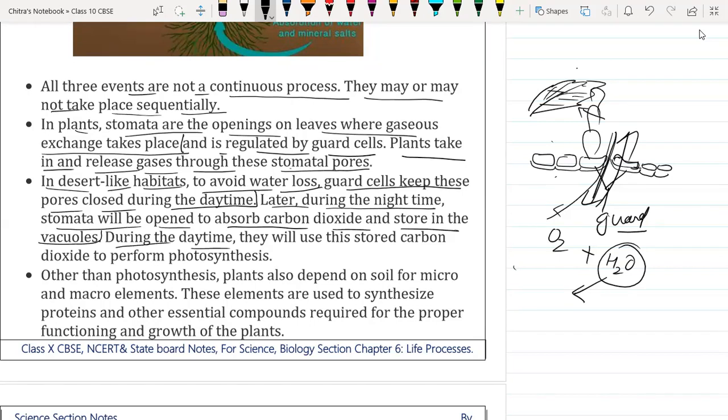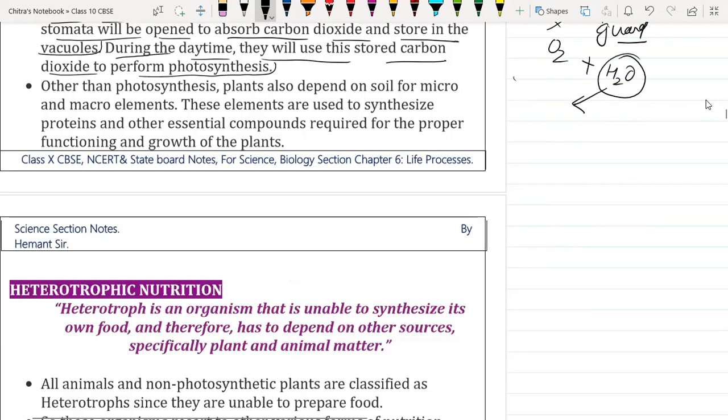During the daytime, they use the stored carbon dioxide and perform photosynthesis. Even for gaseous exchange, desert plants don't open their stomata in order to prevent the loss of water in the form of vapors, because in desert plants, water content is very low.